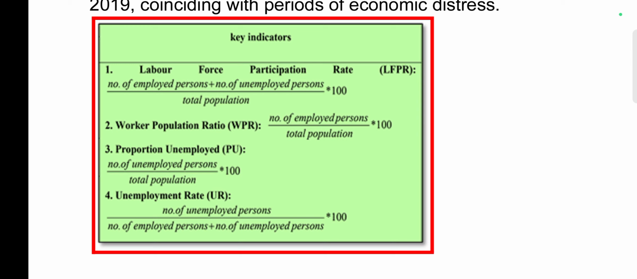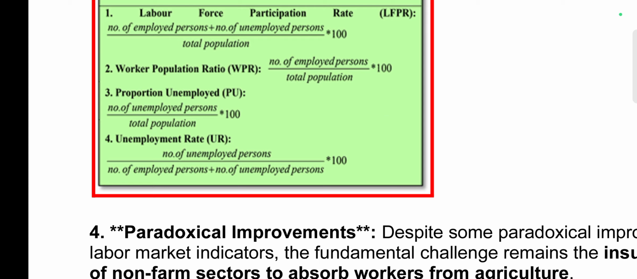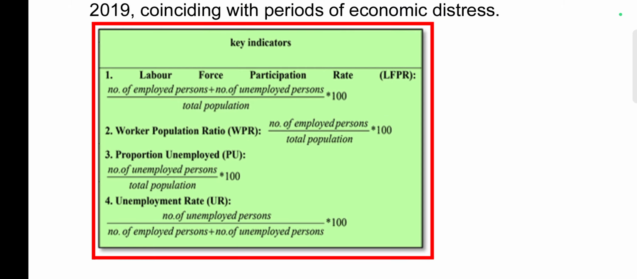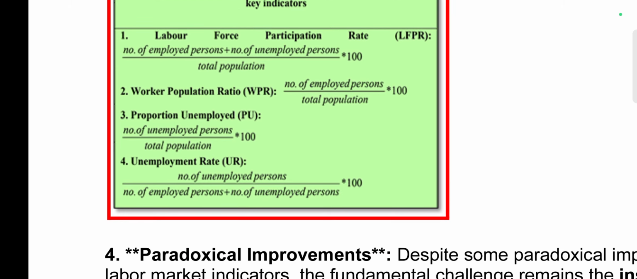So you can see that in worker population ratio, from the LFPR part, the number of unemployed persons has been removed and the rest has been kept. In proportion unemployed, the number of employed persons part has been removed and the other part has been kept. So accordingly you can remember the formula.